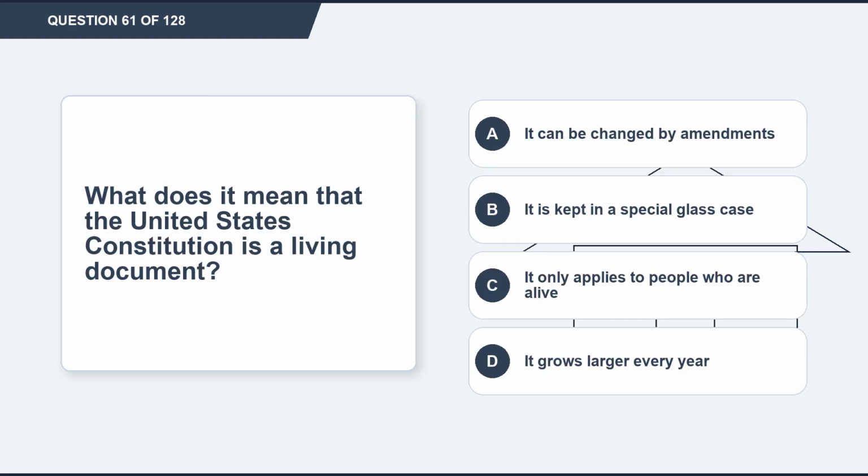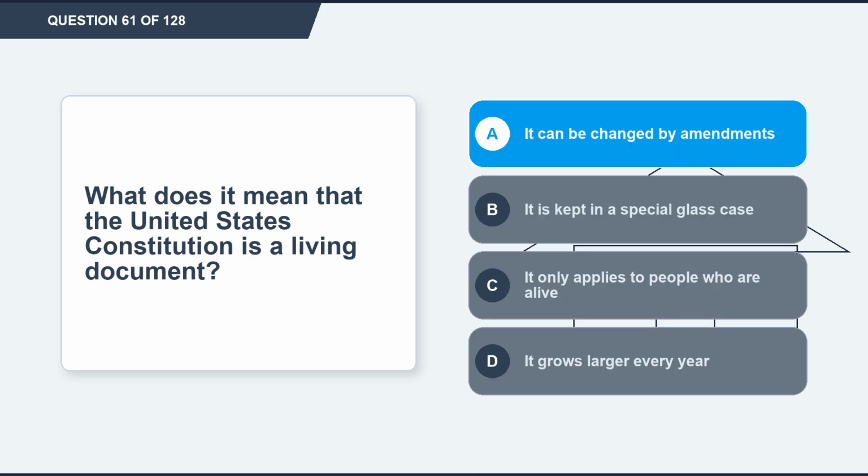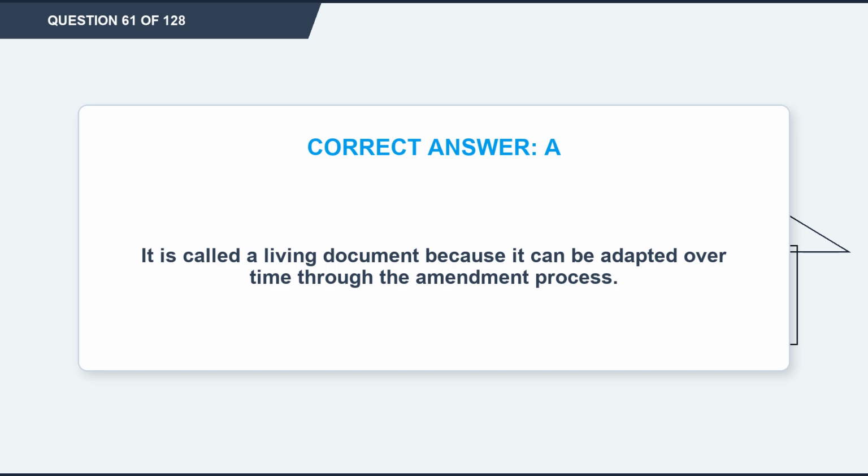Question 61. What does it mean that the United States Constitution is a living document? Option A, it can be changed by amendments. Option B, it is kept in a special glass case. Option C, it only applies to people who are alive. Option D, it grows larger every year. The correct answer is option A, it can be changed by amendments. Explanation. It is called a living document because it can be adapted over time through the amendment process.